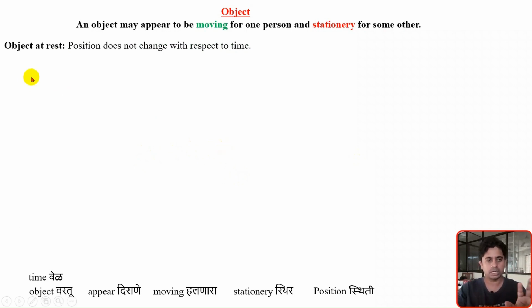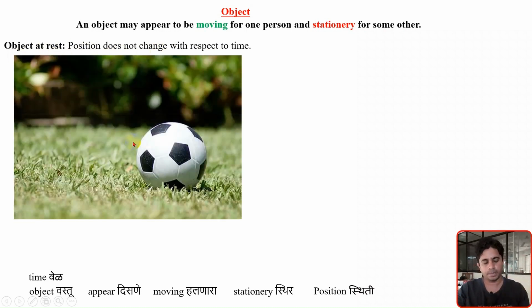There are basically two types of objects we can say: object at rest and object in motion. First, let's study what is an object at rest. For an object at rest, the position of that object does not change with respect to time. Irrespective of the time, the object's position remains the same.